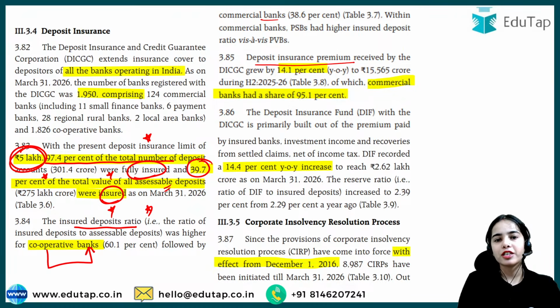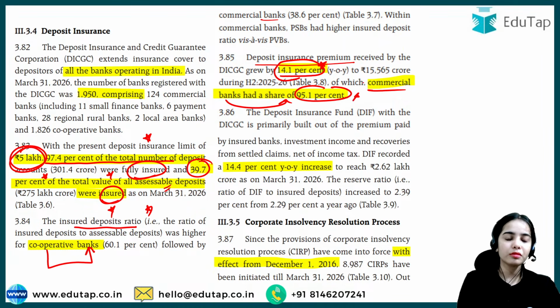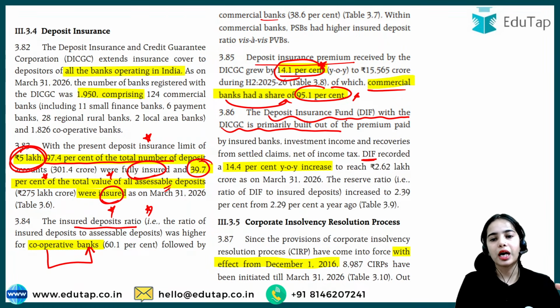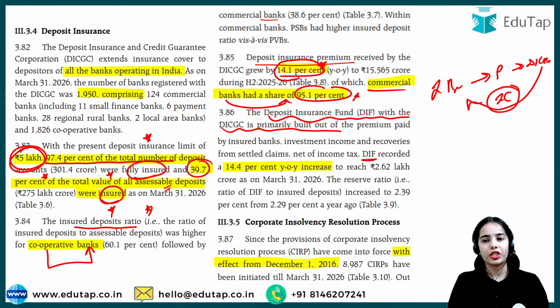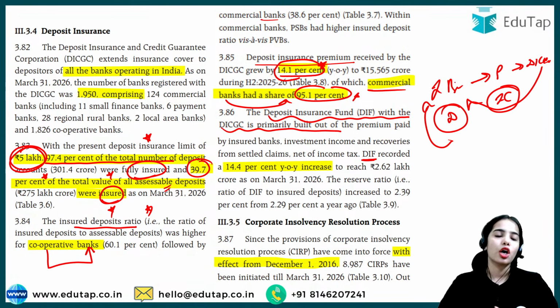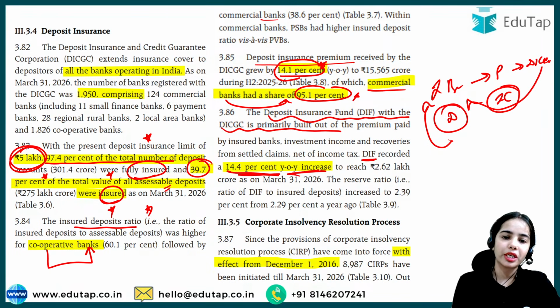Deposit insurance premium received by the DICGC grew by 14.1%. Commercial banks had a share of 95.1% in the insurance premium. Now the Deposit Insurance Fund, the fund with the DICGC, is primarily built out of the premium paid by the insured banks, because the insured banks have to pay a premium to the DICGC so that the DICGC can provide insurance coverage to the depositors of the insured bank. Okay? DIF recorded a 14.4% year-on-year increase.